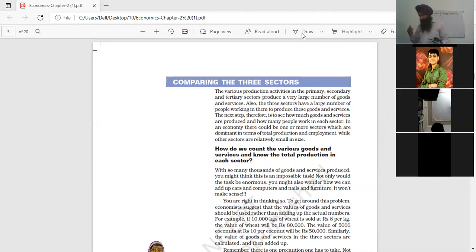Investment means when, at production sites, the industries are using some kind of resources for increasing the production. Investment. When the industries are using money for increasing production, it is known as investment.